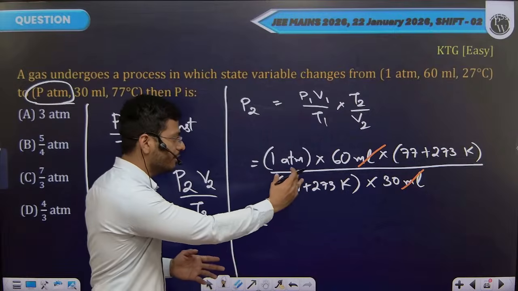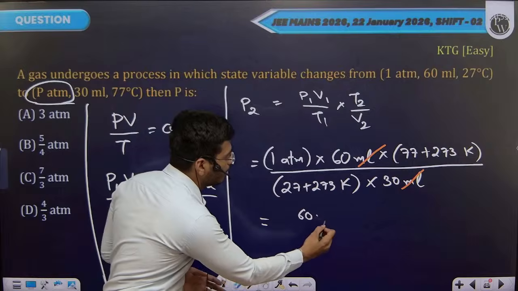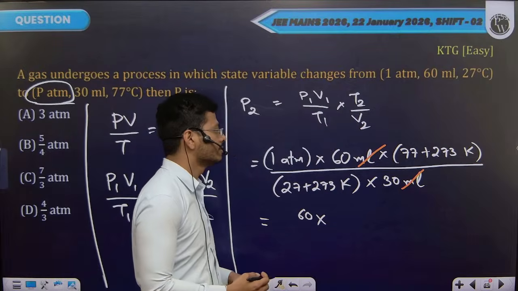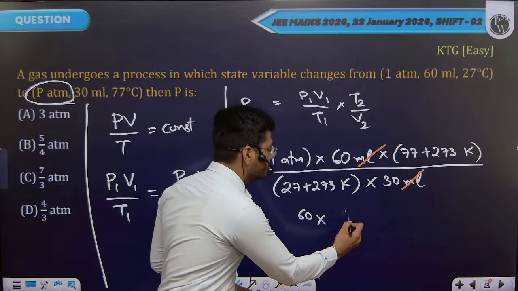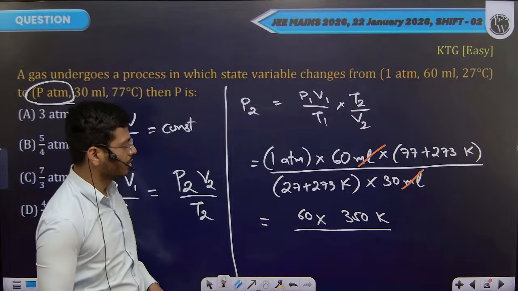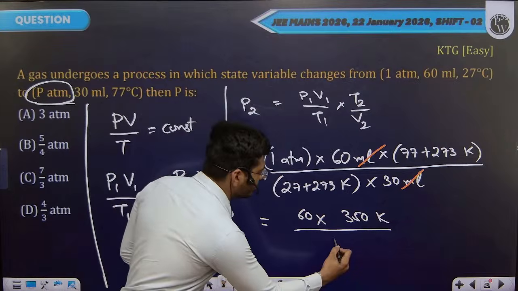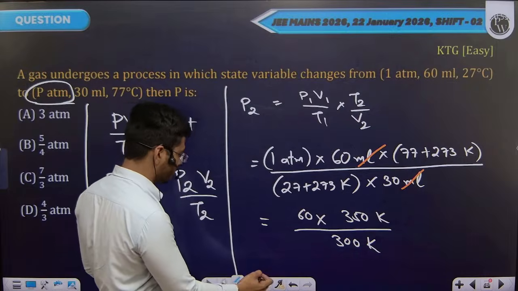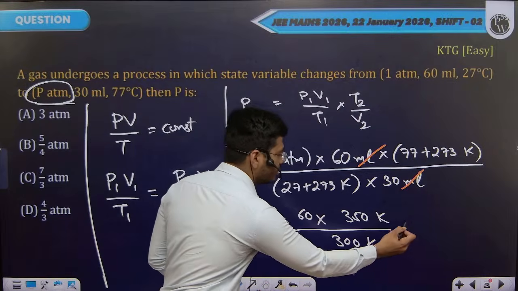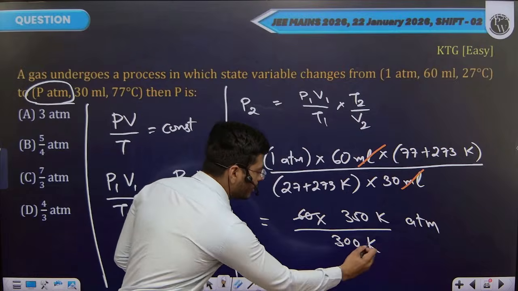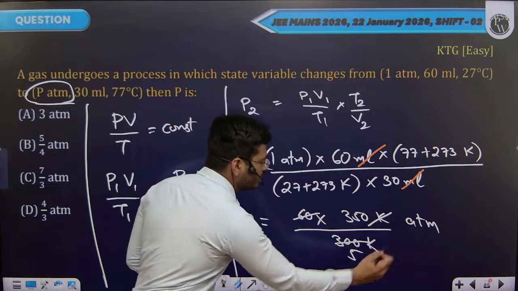Okay, 1 atm into 60, 77 plus 273, this will be 350 Kelvin. 27 plus 273, this will be 300 Kelvin. Unit of atm is left. 60 into 5 is 300.